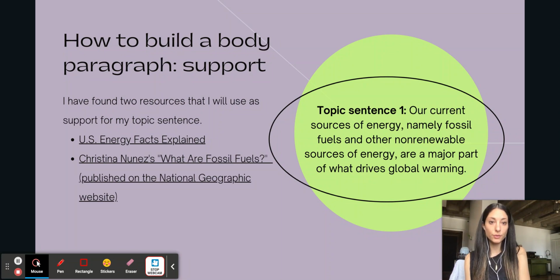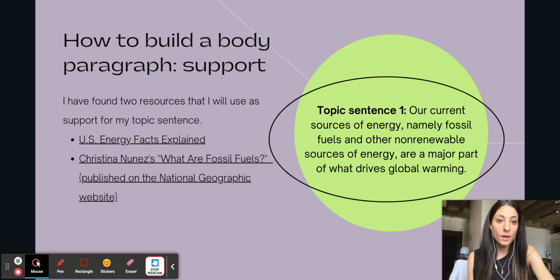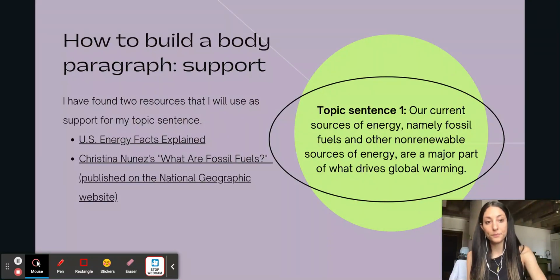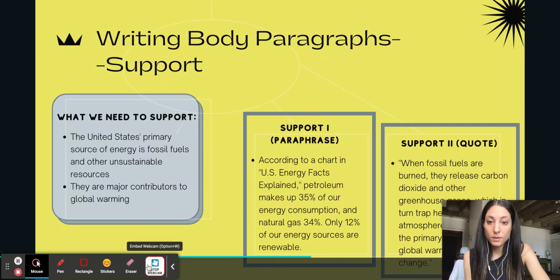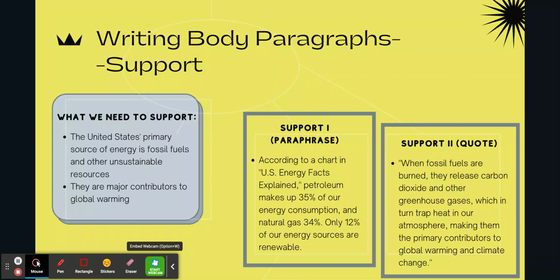So in order to dive into one of these body paragraphs, I'm going to select topic sentence 1, which is: our current sources of energy, namely fossil fuels and other non-renewable sources of energy, are a major part of what drives global warming. So we are going to pursue that argument in our very first body paragraph. If you break that down, what we need to support is that the United States' primary source of energy is fossil fuels and other unsustainable resources, and that they are major contributors to global warming.